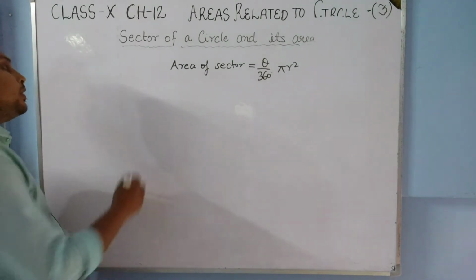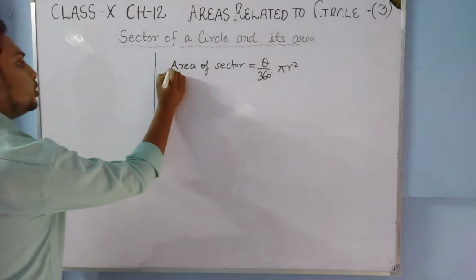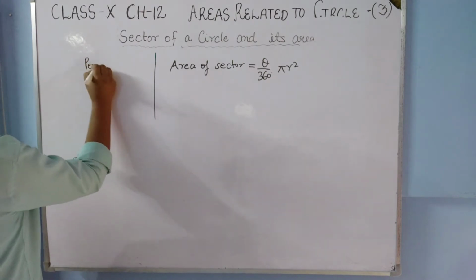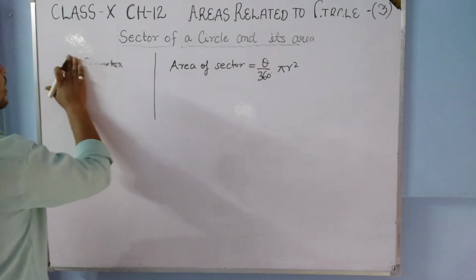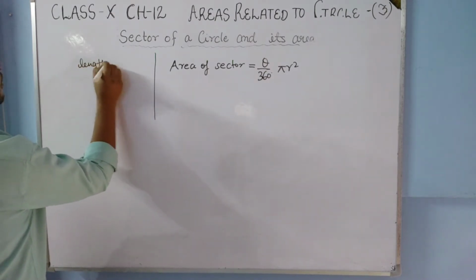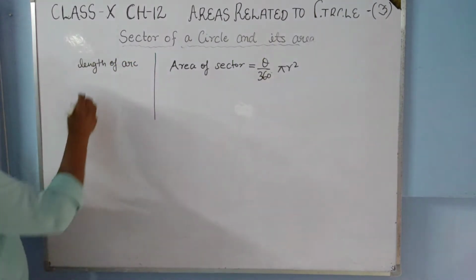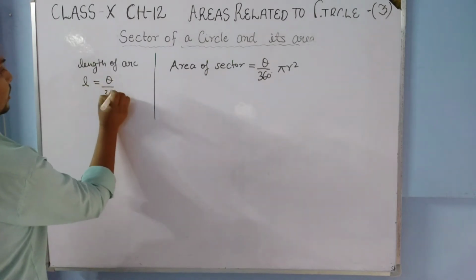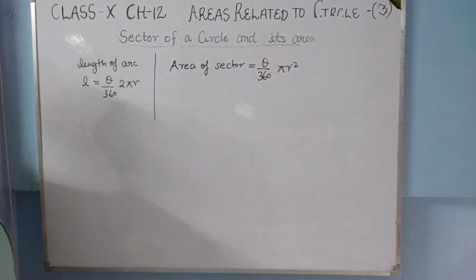Before that, it should be in your mind that the length of arc of the sector, L, has the formula theta upon 360 degree 2 pi r. This is the formula of L.